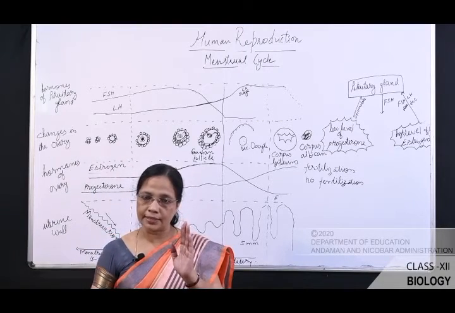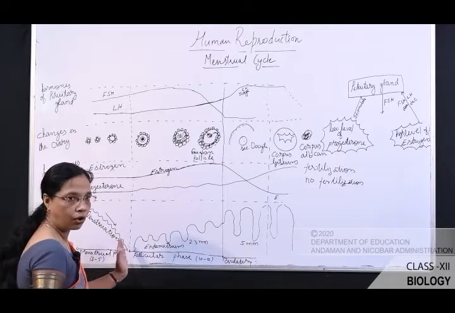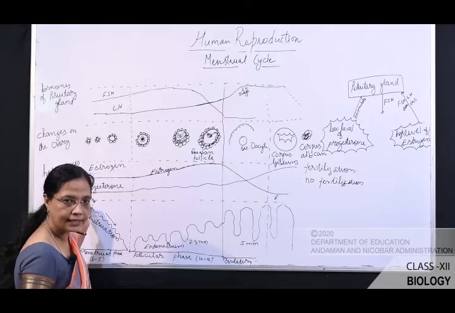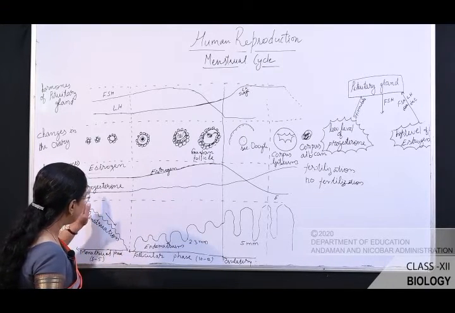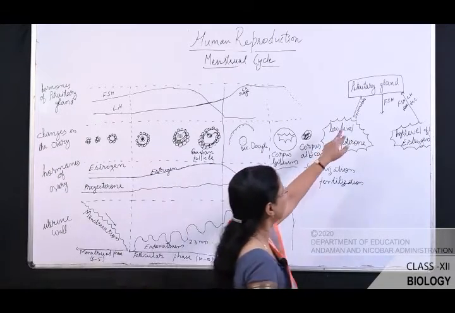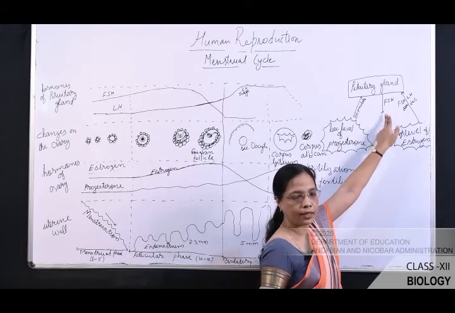In the first phase, that is the menstrual phase, what happened? The endometrium is lost due to the decrease in the level of progesterone. The decreased level of progesterone stimulates the pituitary to secrete FSH.